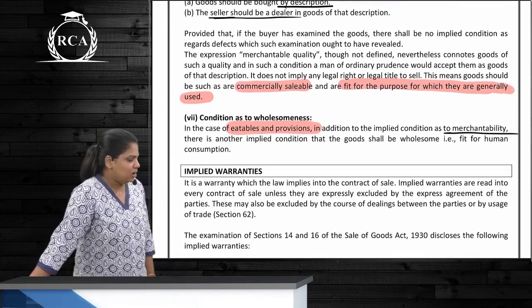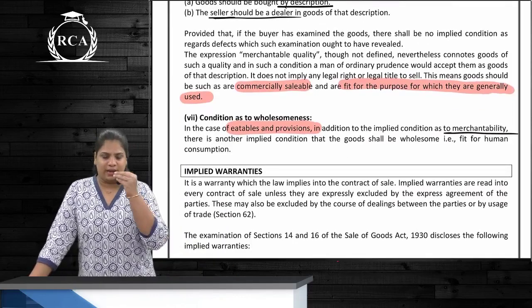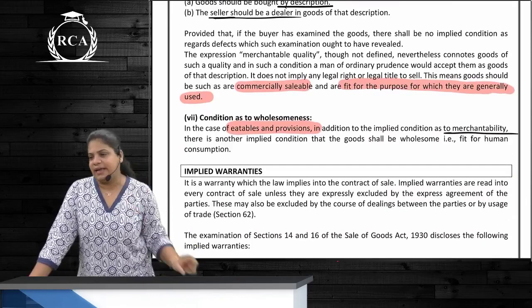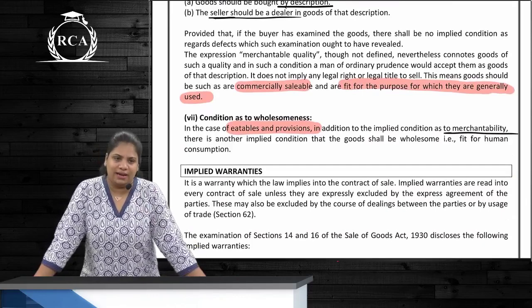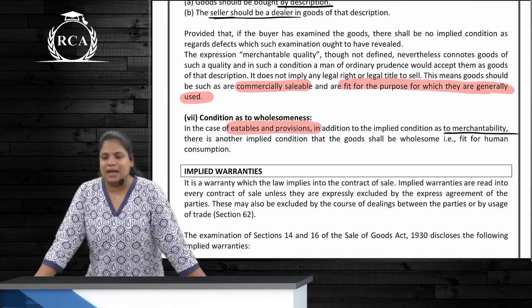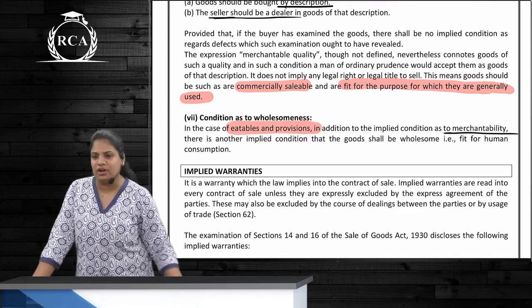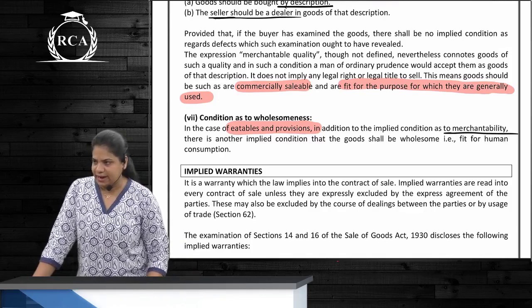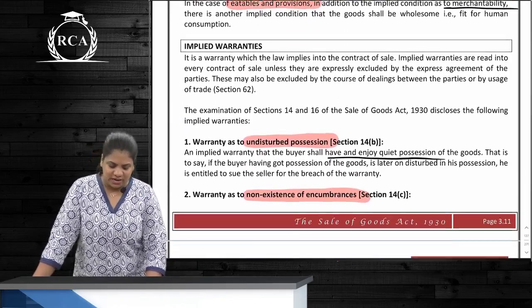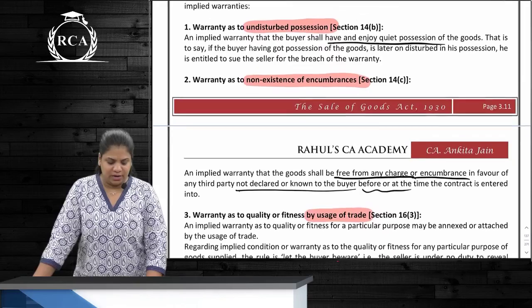Condition as to wholesomeness. This applies when the goods are eatable. So when the goods are uneatable, two conditions will apply. Not only wholesomeness, but also merchantability. Clear? These were implied conditions. Now we have implied warranties. How many do we have?